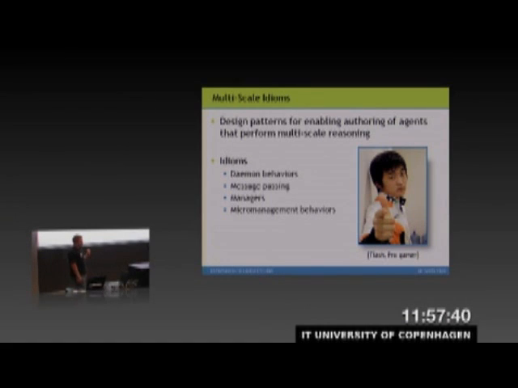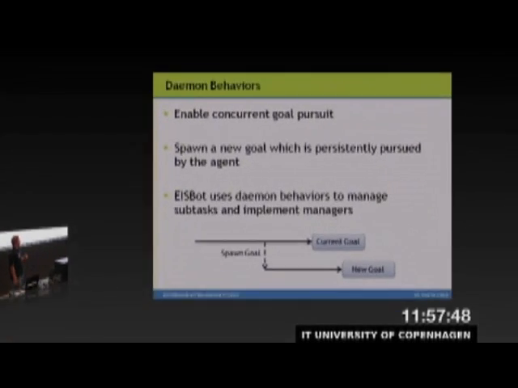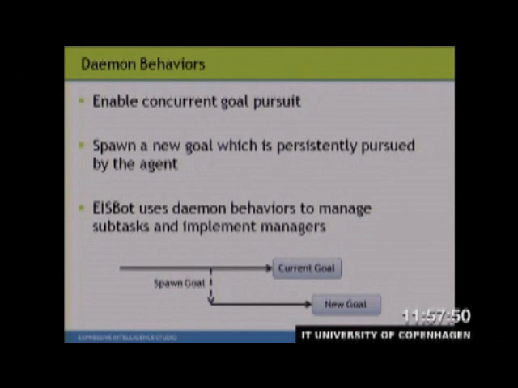However, I think they could be useful to other AI techniques, and you could expand behavior trees using some of these idioms or other techniques. So the first idiom I'm going to discuss is daemon behaviors. And what this essentially does is spawn a new thread and constantly pursue a new subgoal. So it enables concurrent goal pursuit within the agent. And what we use this for in our agent is to implement what we refer to as managers, which is a subset of the agent that specializes in a competency.